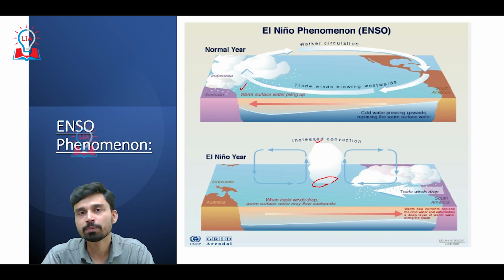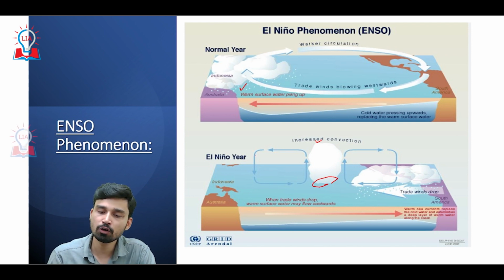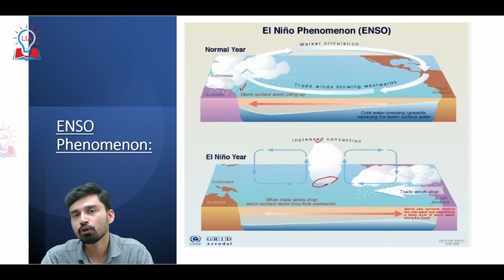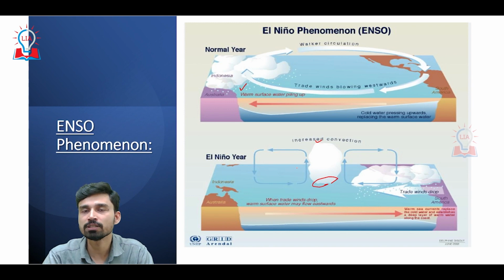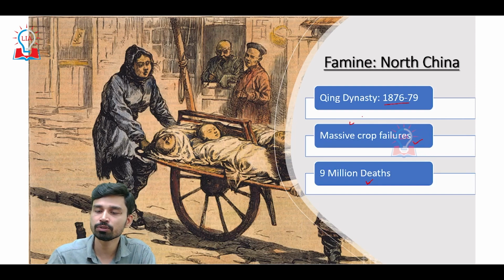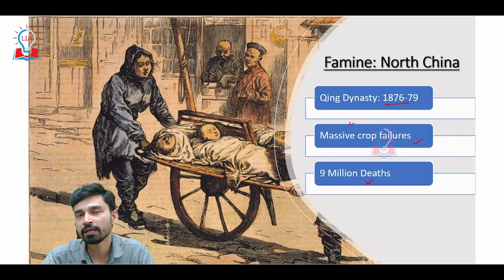This change in pressure from one part of the Pacific to the other is called the Southern Oscillation, and the result of this change leads to the development of a warm water current, called the El Nino phenomenon. So in combined form, the ENSO phenomenon causes drought in the Asian regions, and that is the reason behind the drought and the Great Famine that resulted from it in the 1876 to 1879 period.